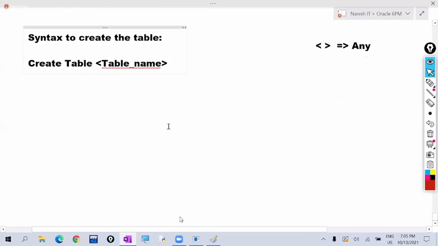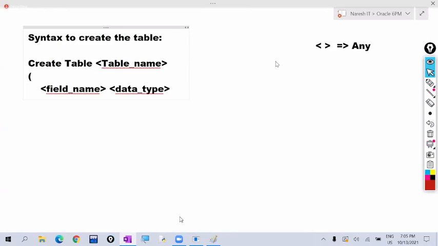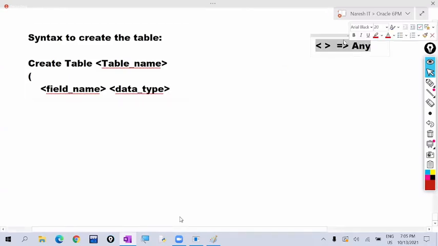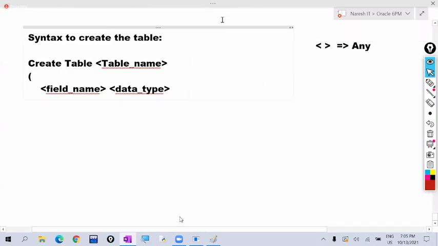After this, the opening bracket. Then give the field name here. Any field name you can give. After this, we specify the data type. These are compulsory. We must write the field name and the data type. So we have to create a minimum of one field when creating the table: minimum one field name and one data type. Till here it is mandatory.